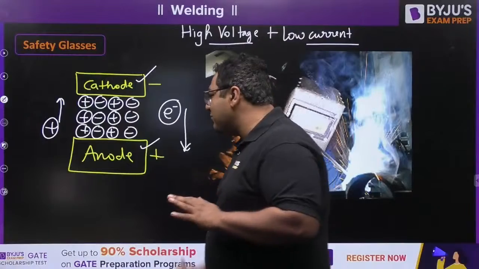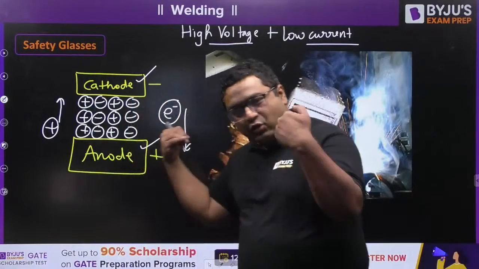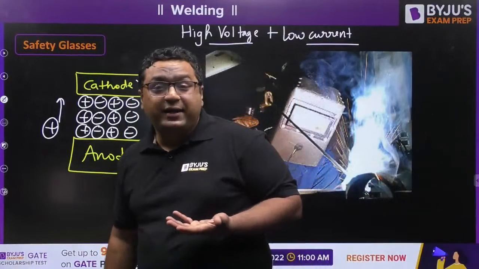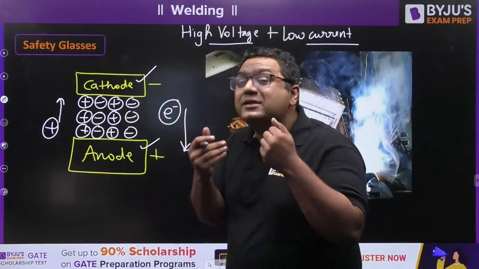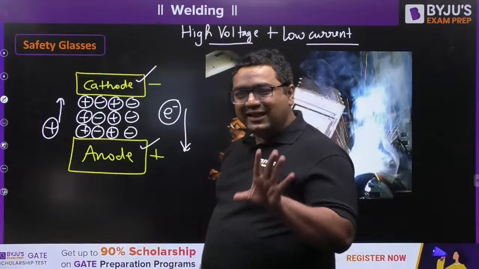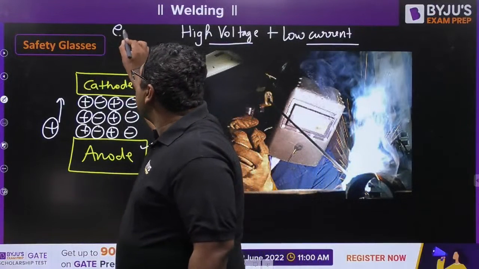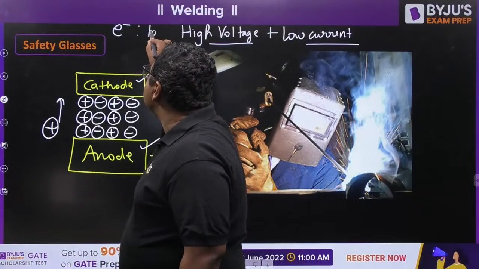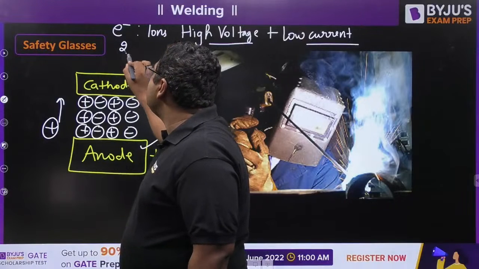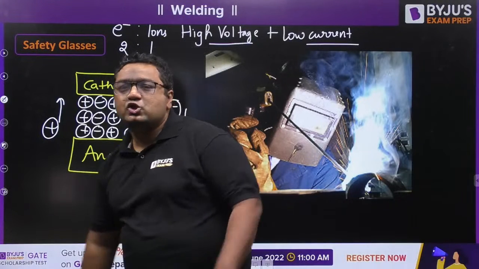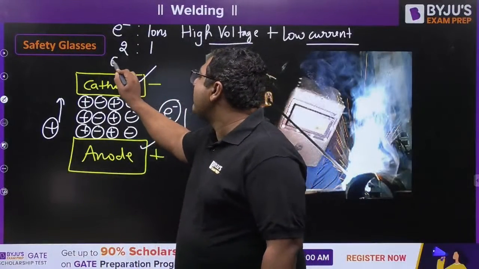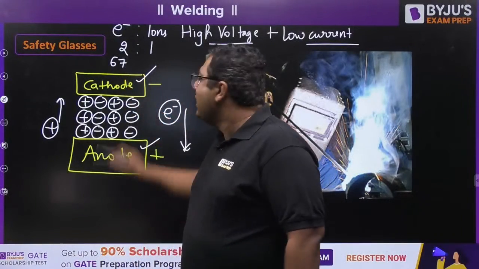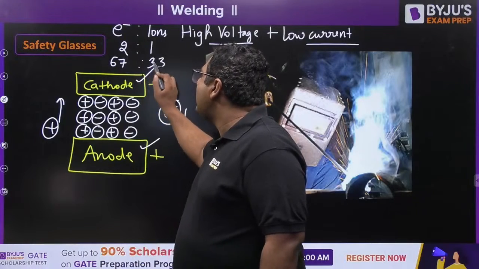And at the same time, the anode is getting all the electrons. Electrons also have kinetic energy, half mv square, that will be given to the anode. Anode means workpiece. And it has been seen that electrons versus ions have energies in the ratio of 2:1. So if 100 joule of energy is produced, 67 will go to the anode and 33 will go to the cathode.